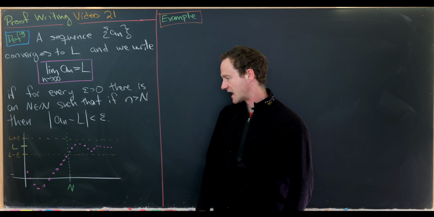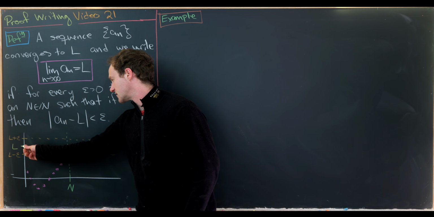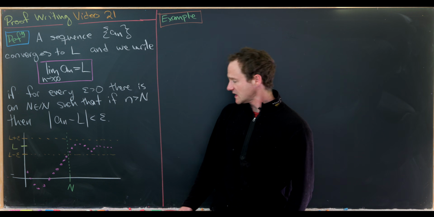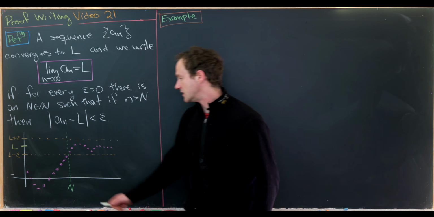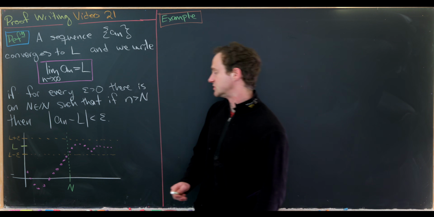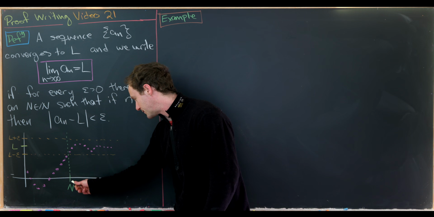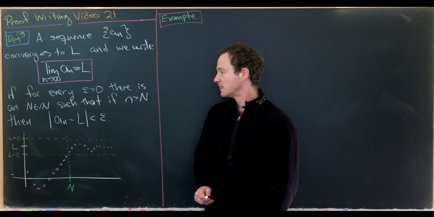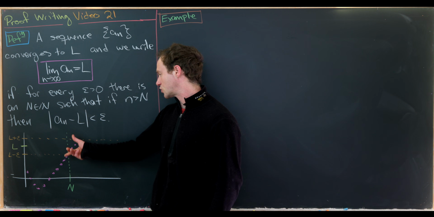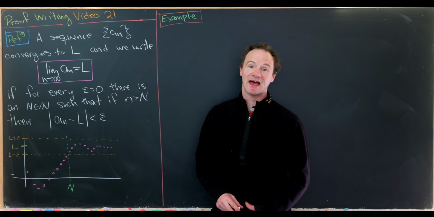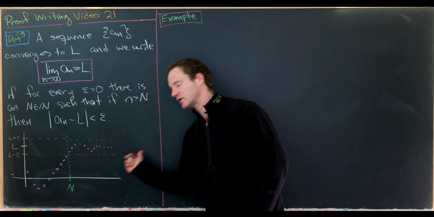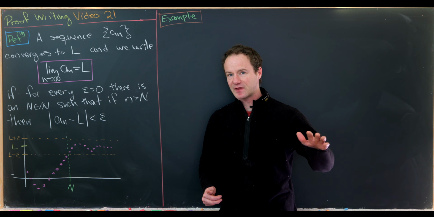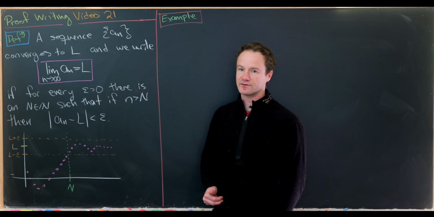So here's a picture of that happening. Let's say here's our limit L. I've put my epsilon bound around L, and I've put my capital N here. And notice my sequence is in this magenta chalk, and once we get past this capital N, we're always within our epsilon band. And the idea is that you can squeeze this epsilon band closer to L, and that will push this capital N further out. But you can always find a capital N where after that point, you're always within epsilon of your limit.